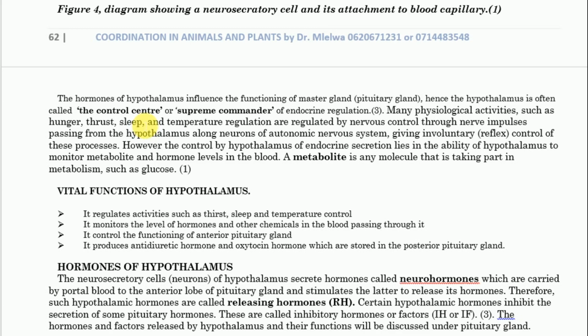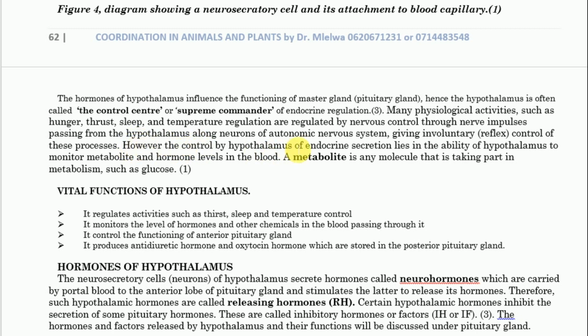Tunakuja kuona kwamba pineal gland ndio inayohusika kutengeneza melatonin, lakini before we have pineal gland and before we have melatonin, simaanishi kwamba kuna wakati hazikuwepo, no, namaanisha kabla pineal gland haijafanya kazi, hypothalamus ndio inayo stimulate pineal gland. Kwa hypothalamus ndio inayo control pineal gland, ndio inayo control secretion of melatonin and hence sleeping cycle. Kwa hiyo ninachokisema ni kwamba hypothalamus ina regulate function nyingi, and most often it is by reflex action from involuntary nervous system.